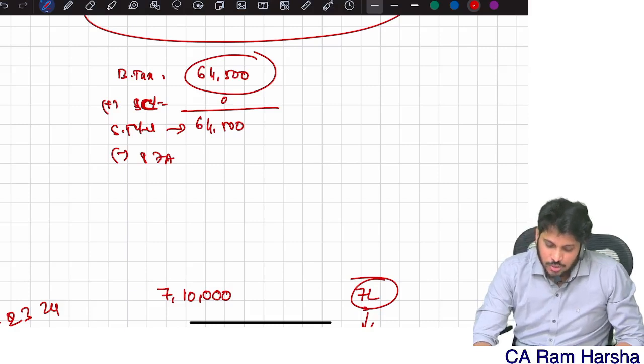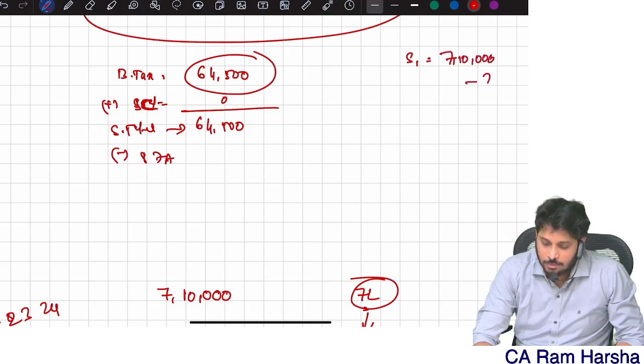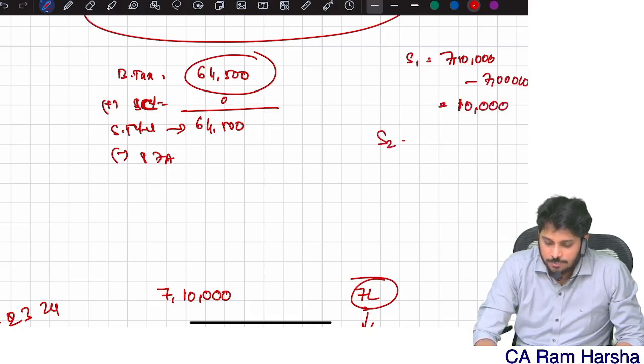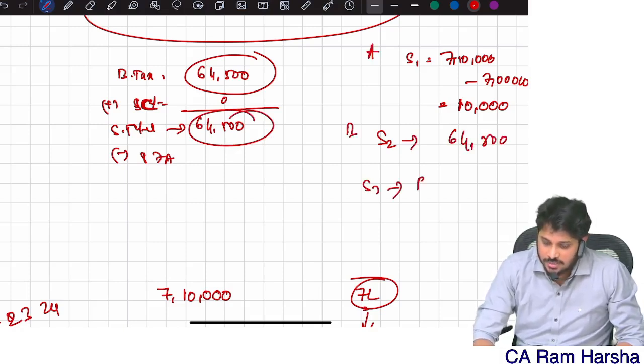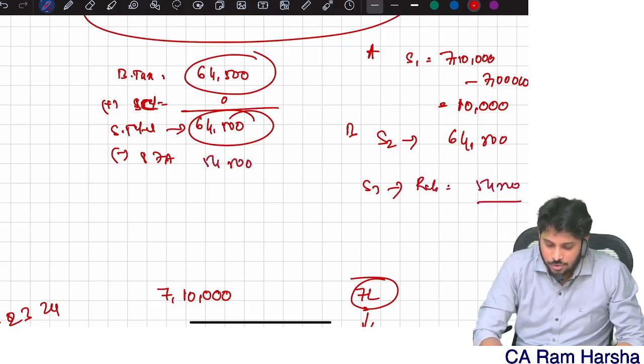Okay, fine. So 87A, step number 1. What is step number 1? Total income how much? 7,10,000 minus 7 lakh is equal to 10,000. What is step number 2? What is tax on total income? Step number 3. This is nothing but A, B. Is B more than A? Yes. Then rebate is equal to 54,500. So balance tax is 10,000.